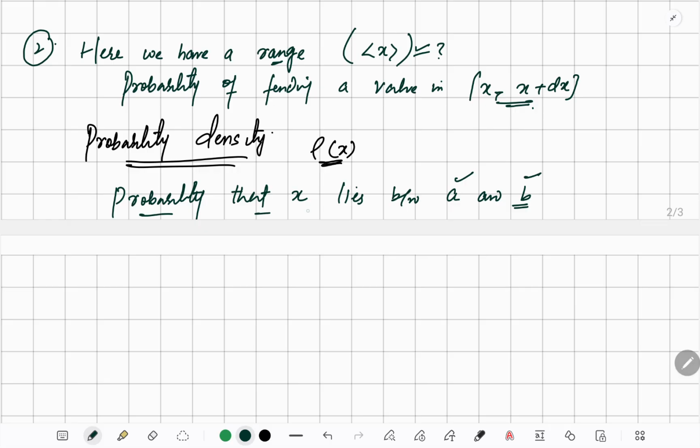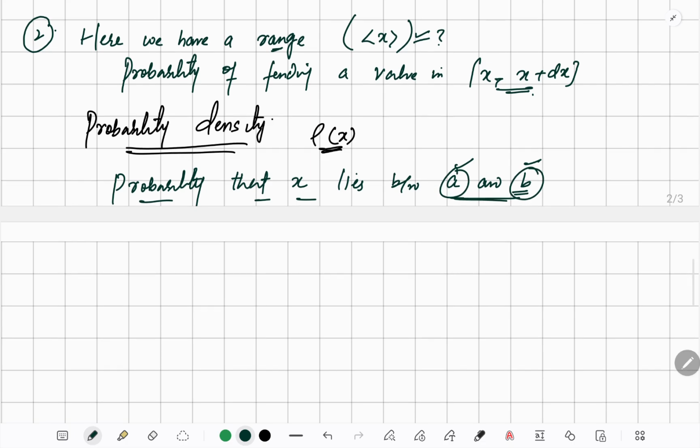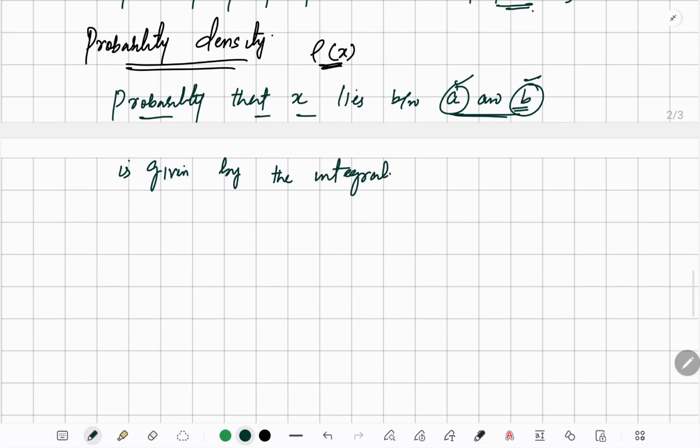The probability that x lies between a and b, where a and b is a range, is given by the integral from a to b of rho of x dx. This is the formula for the probability.